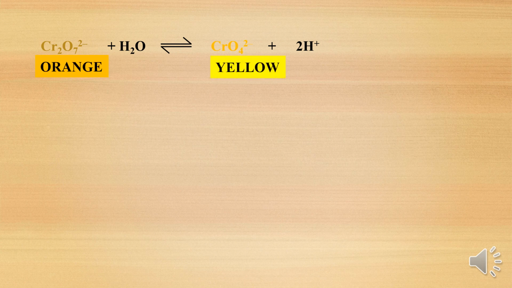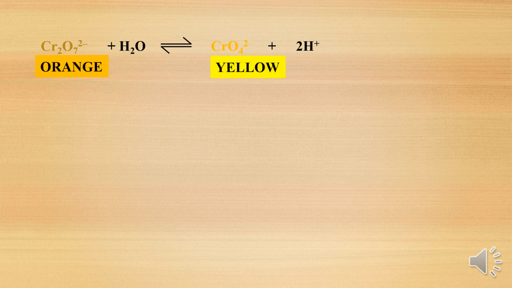You can see here the dichromate ion. When you put a base, water is amphoteric here; if it gives OH minus, then it is converted into chromate, which is yellow in color, with removal of hydrogens. So the dichromate ion is orange and the chromate ion is yellow.